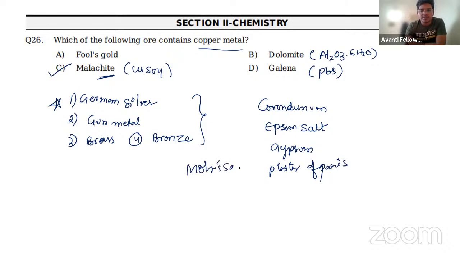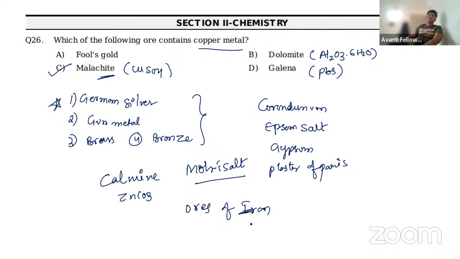Okay, so in your examination, the questions will be asked from these compounds, what type of elements are present and all. Another one is calamine, very, very most important, calamine, ZnCO3. And hematite, ores of iron. Simply, I can say that ores of iron, they will ask you. So these are some of the important topics for your examination. Without wasting time, we will move to the next question.